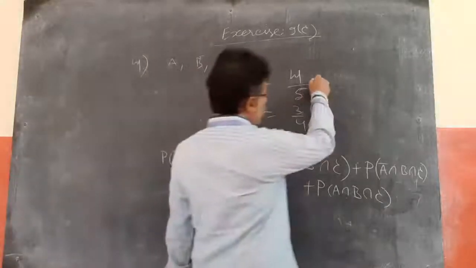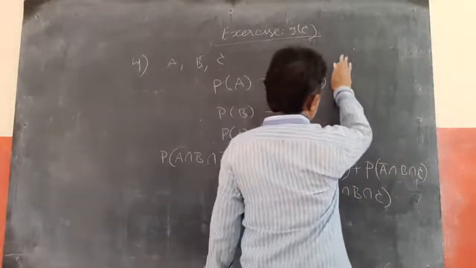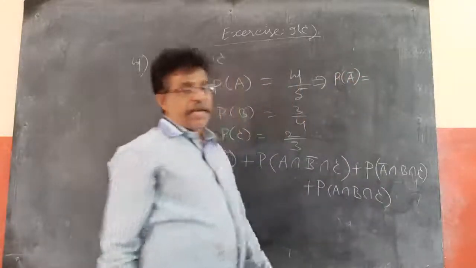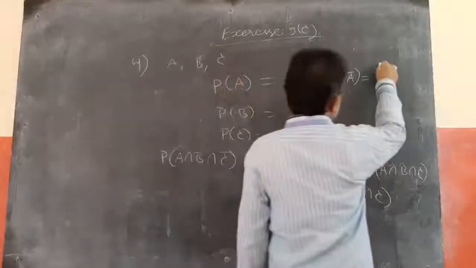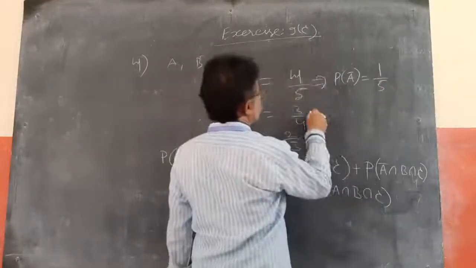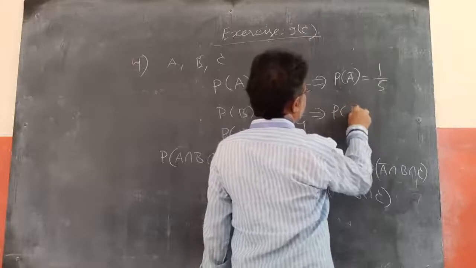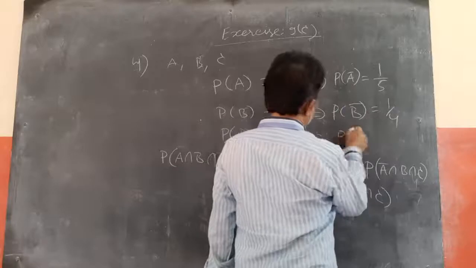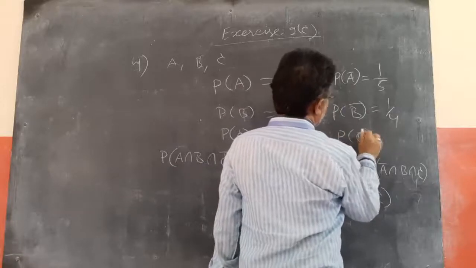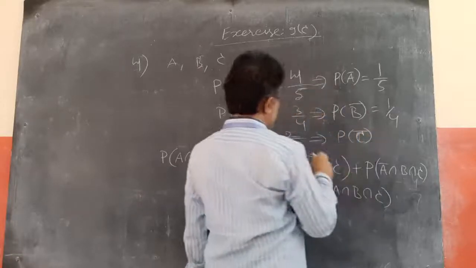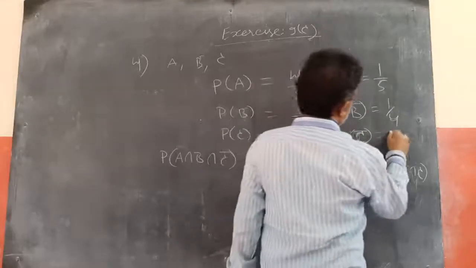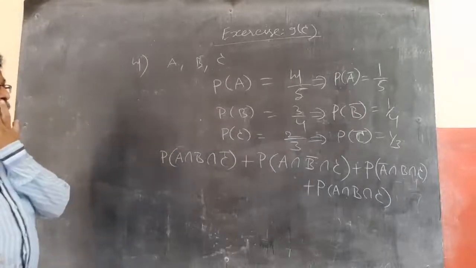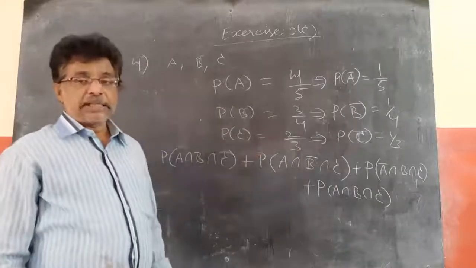Now P of A is 4 by 5, and we know that P of A bar is 1 minus P of A. 1 minus 4 by 5 is 1 by 5. Similarly, P of B bar is 1 minus 3 by 4, which is 1 by 4. And P of C bar is 1 minus 2 by 3, which is 1 by 3. So P of A bar is 1 by 5, P of B bar is 1 by 4, P of C bar is 1 by 3.